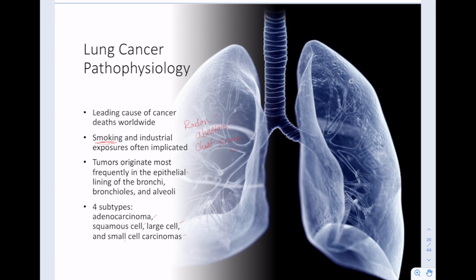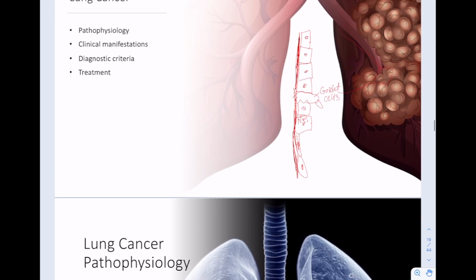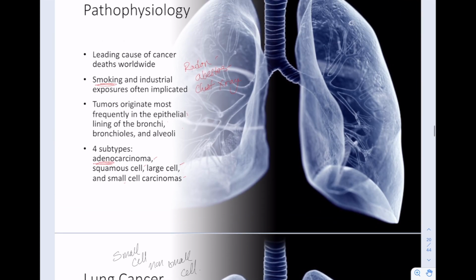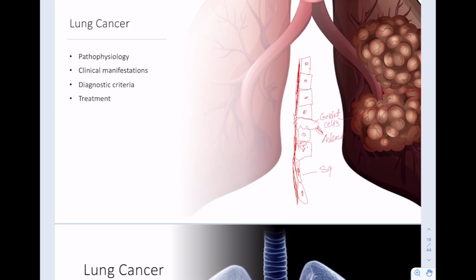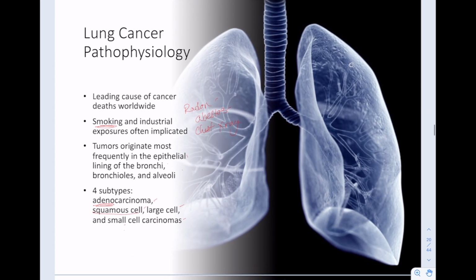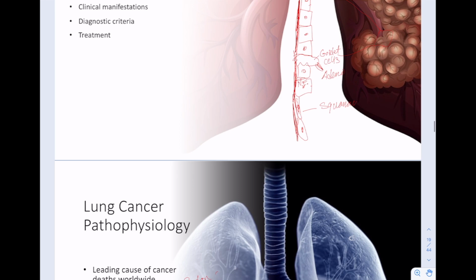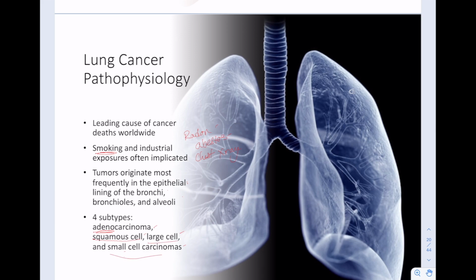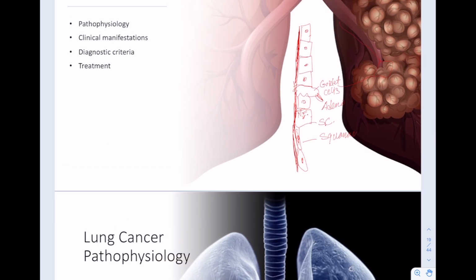The four most common types that your book likes to break this into: adenocarcinomas. These come from adeno, meaning the glandular. So that's going to be these goblet cells. And we'll just add it here, adenocarcinoma. Then there are small cell carcinomas and squamous cell carcinomas. Squamous cell carcinomas come from the squamous cells of the alveoli. Small cell carcinomas come from these neuroendocrine cells. Small cell carcinoma. And then large cell carcinomas are kind of hard to distinguish. We don't think that they come from goblet cells, and we don't think that they come from the endocrine cells, so probably the rest of these cells. It's just really hard to tell what they do because their shape is so weird. So we'll say these are large cell carcinomas.